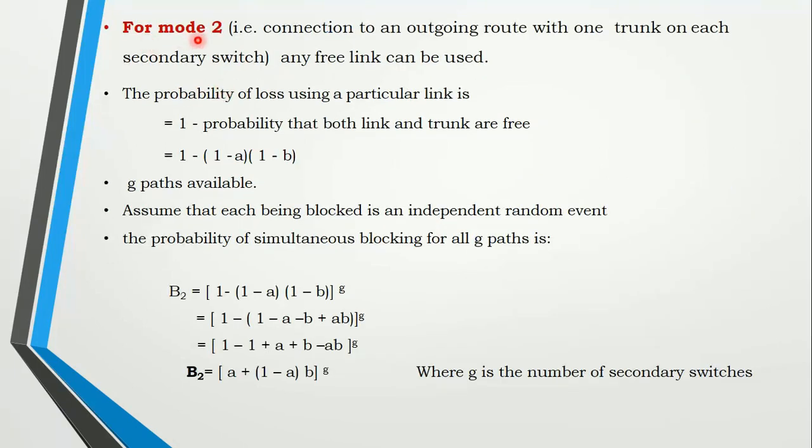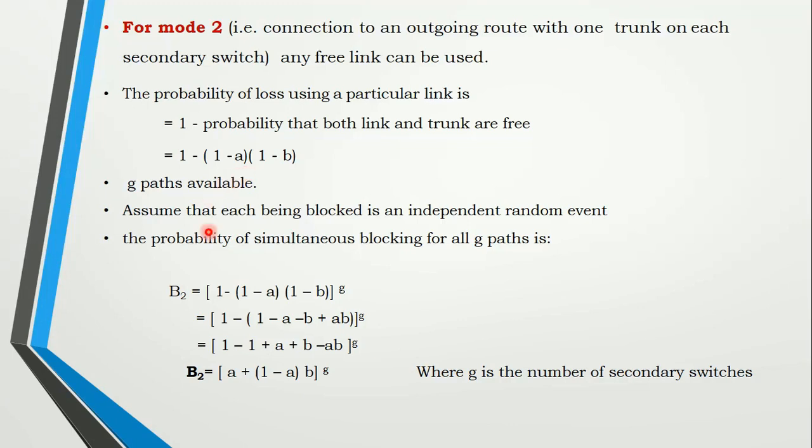Then let us go for mode 2. You can use any free link. So how to find it for mode 2: the probability of loss being used for a particular link. It is 1 minus the probability of both free. Both free is (1 minus A) into (1 minus B). So 1 minus (1 minus A)(1 minus B) is the blocking probability.